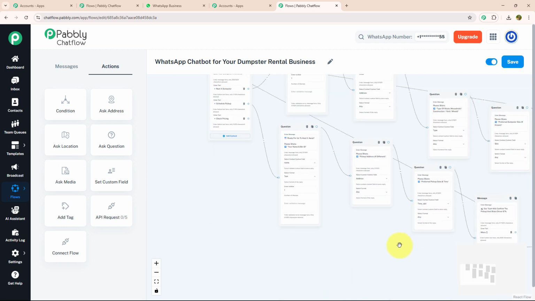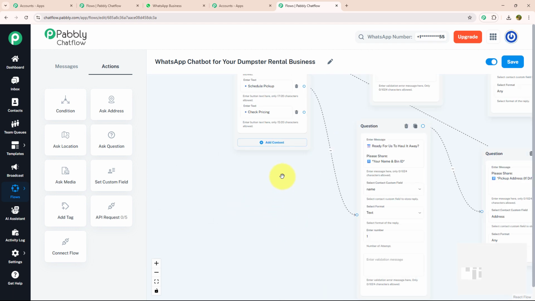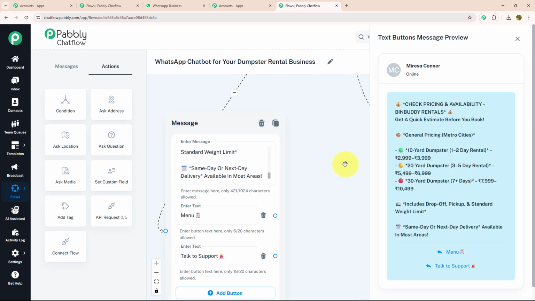With that, I'm going to move to our third action button, which is check pricing. To give information about pricing, I'm going to drag and drop, select the text button and enter my message like this, where I have mentioned all the prices for different dumpsters. With that, I have also mentioned that prices include drop-off, pickup and standard weight limit, and same day or next day delivery is available in most areas.